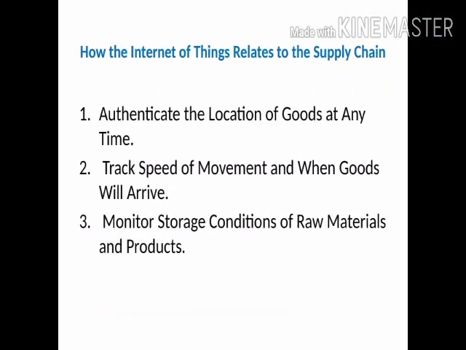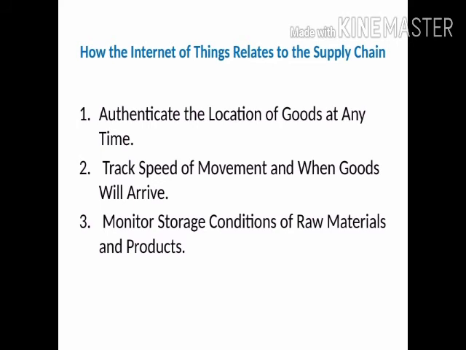In the next slide, we discuss how the Internet of Things relates to the supply chain. Basically, there are three main concepts relating the Internet of Things with the supply chain. The first concept is to authenticate the location of goods at any time. It means IoT devices can be attached to a specific storage container, a raw material, or the products themselves. The IoT device will transmit its location, which can be picked up by a GPS satellite and used to track the movement of the goods.